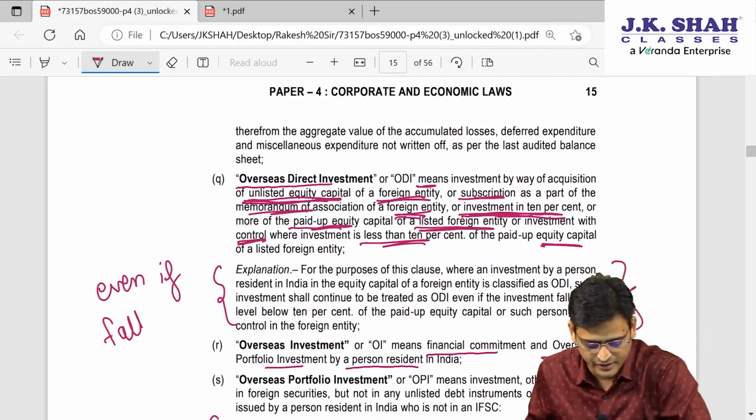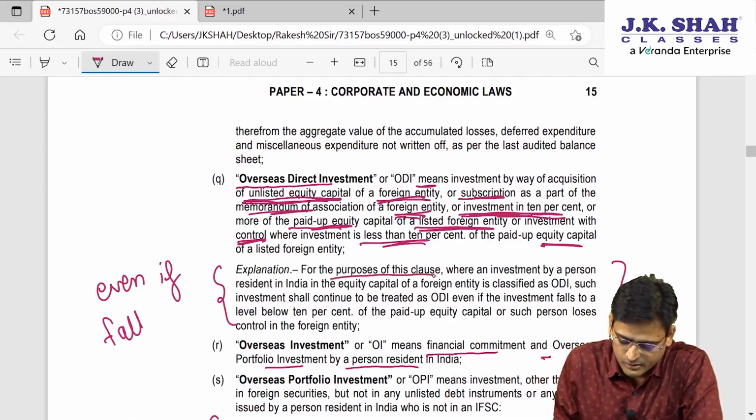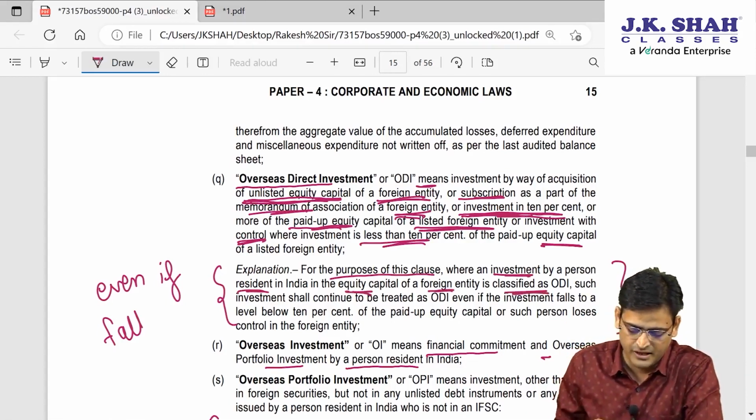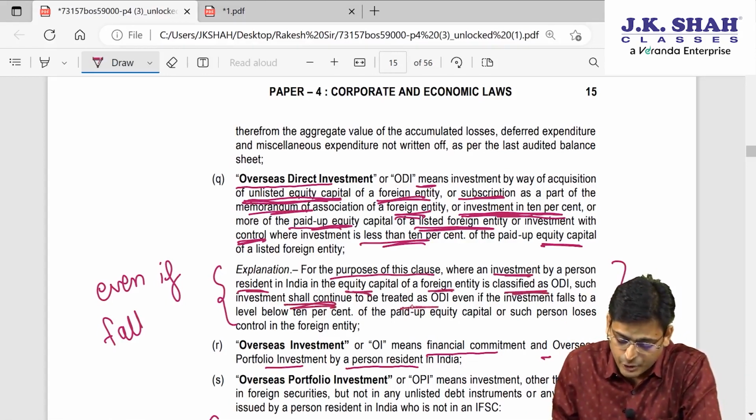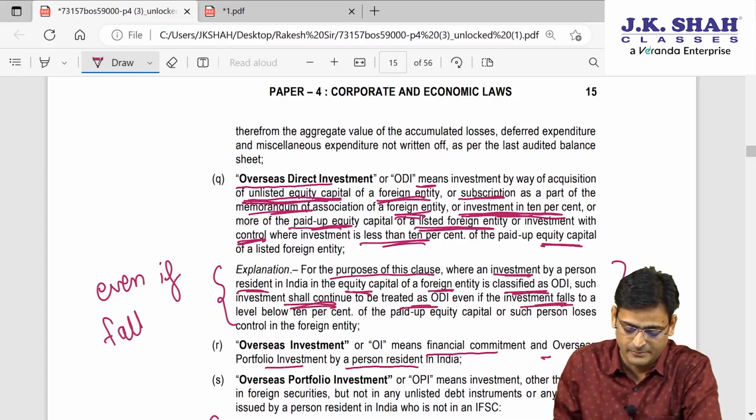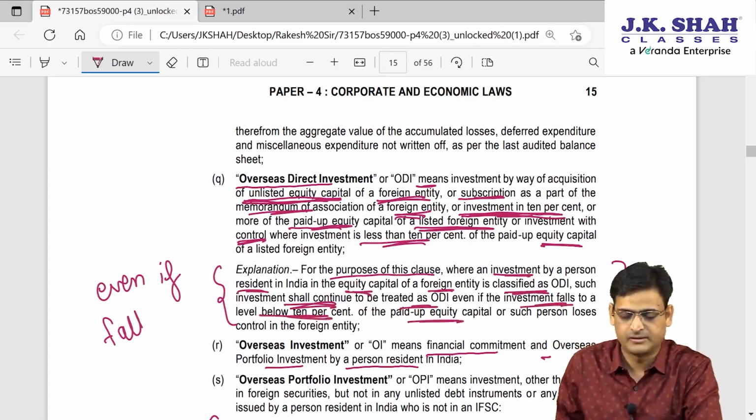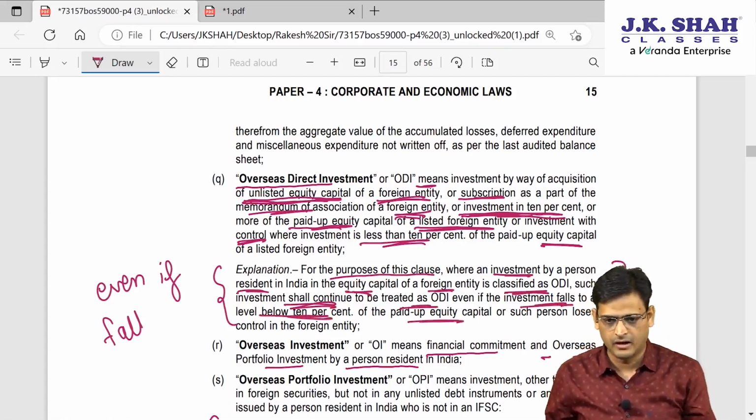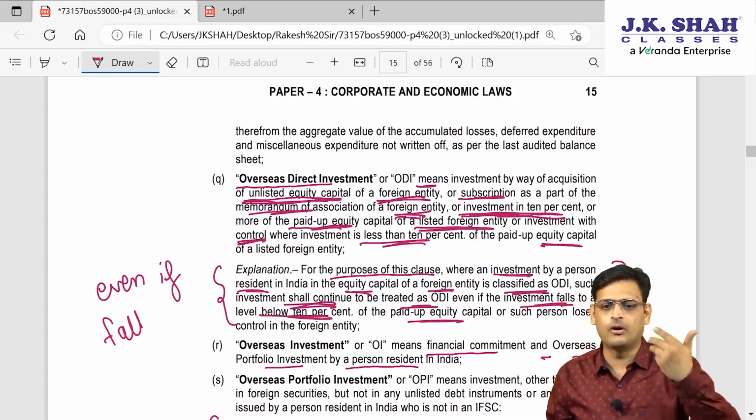So see what they have written. For the purpose of this clause, where an investment by a PRI in equity capital of a foreign entity is classified as ODI, such investment shall continue to be treated as ODI even if the investment falls below the level of 10% of that entity. I hope it is clear. So once an ODI, always an ODI.